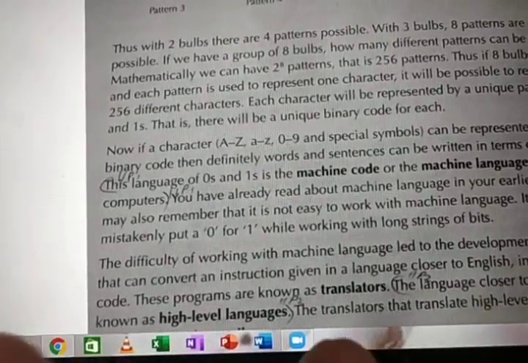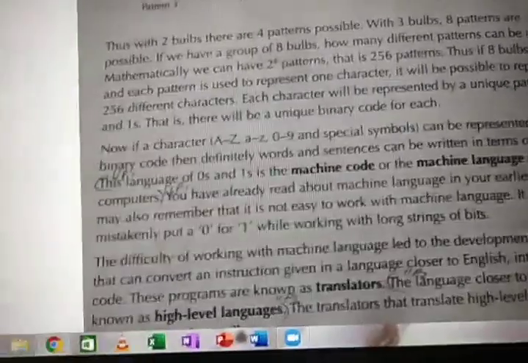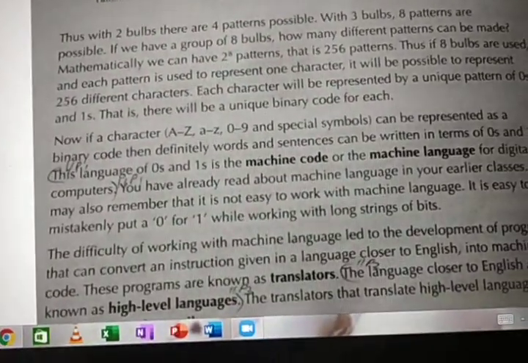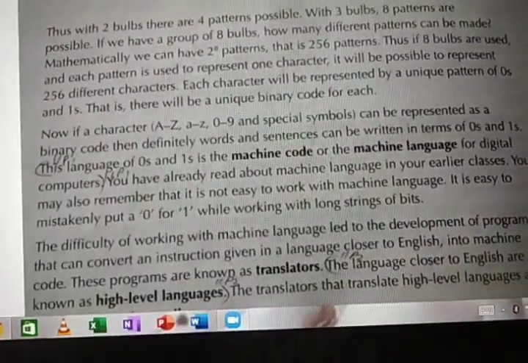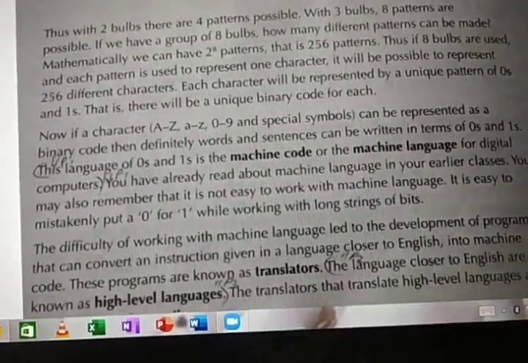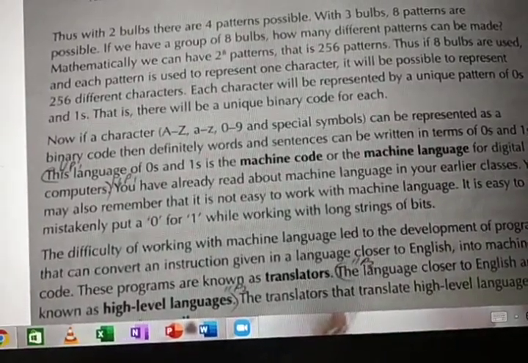You can store anything in a group of 8 bits. Then, if you have millions of 8 bits, how many characters can you represent? Easily you can make a sentence or you can make words.